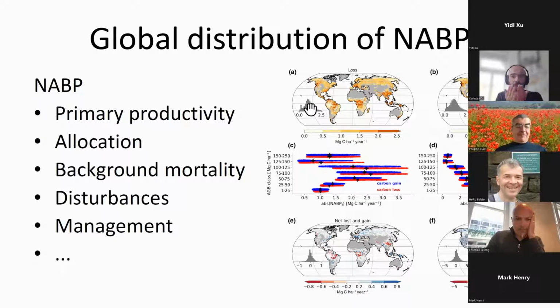So what we would relate there would be to growth and allocation mechanisms that speak to primary productivity and to allocation, and at the same time associate also to it loss terms as background mortality, disturbances, or management practices that will lead to actually harvesting, things like that.